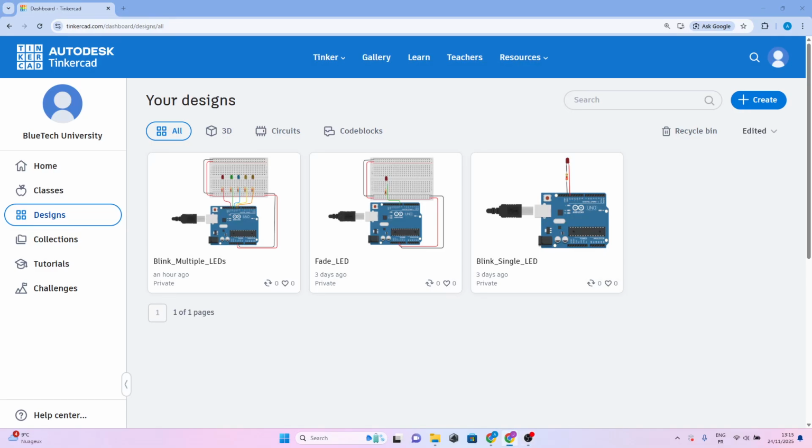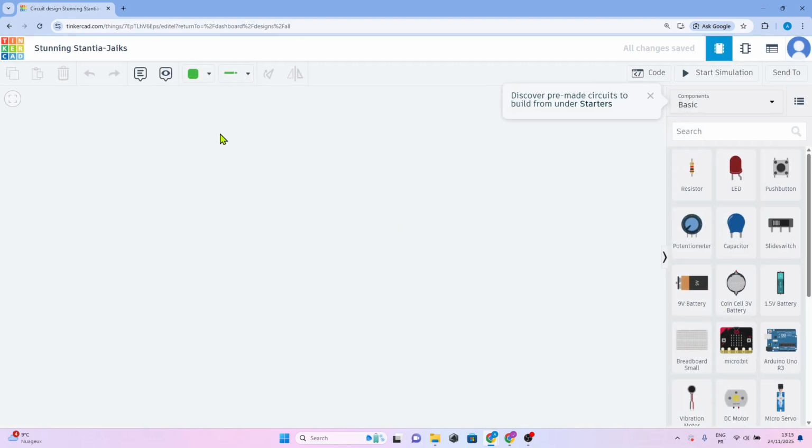Let's learn how to turn on and off an LED using a push button on Autodesk Tinkercad. Click on Create Circuits. Give a name to your project.